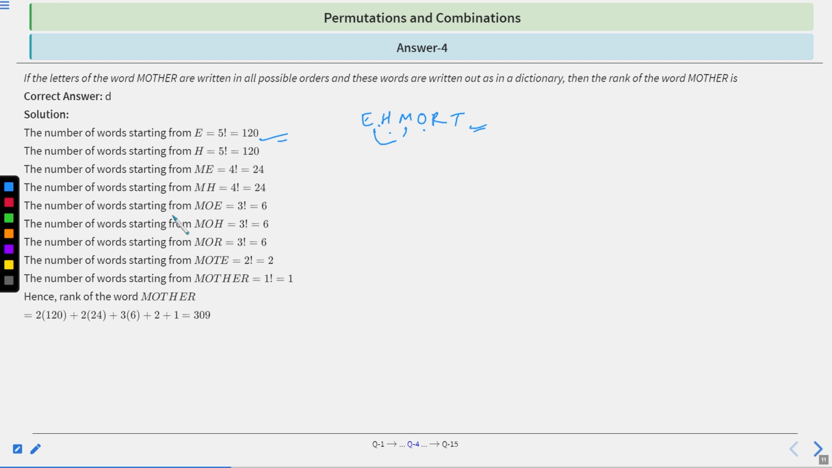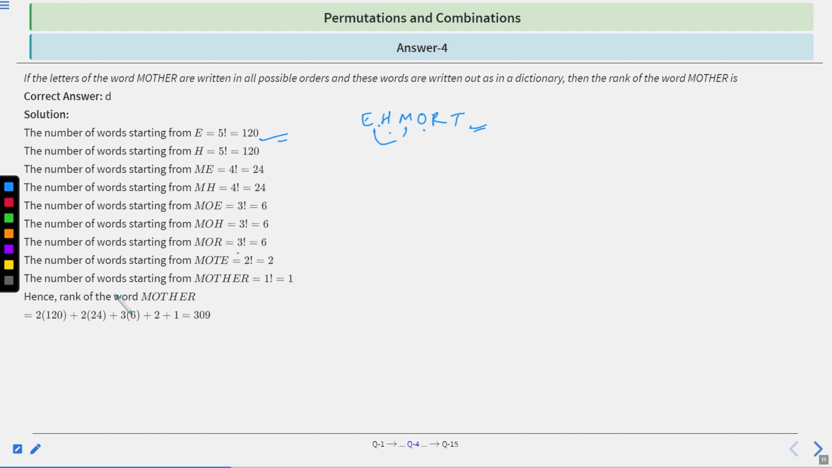The number of words starting with MOE is 3 factorial, which is 6. Number of words starting with MOH is 3 factorial again, which is 6. Number of words starting with MOR is again 3 factorial, equal to 6. So the number of words starting from MOTE is 2 factorial, which is 2. Now the number of words starting from MOTHER is equal to 1 factorial.